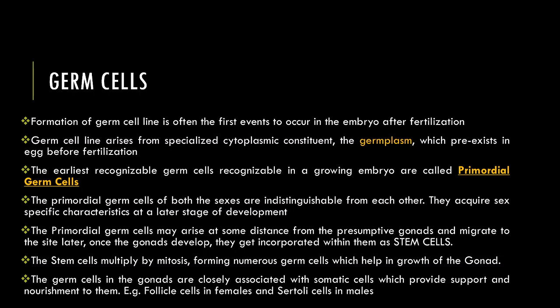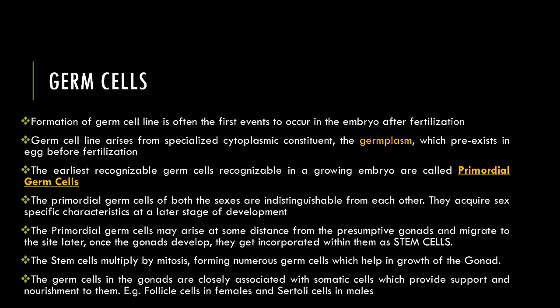When the egg is fertilized by the sperm, this germ plasm then forms new cells, which are called the primitive or primordial germ cells. This is the start of the germ cell line.